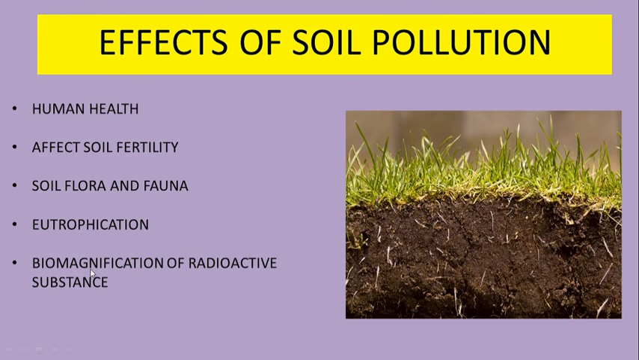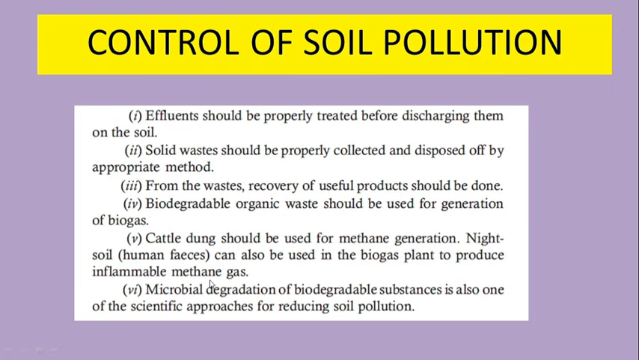Next point is that soil pollution can also lead to biomagnification, which means that chemicals like radioactive substance, if present in soil, can also magnify through food chain. So these substances may enter into plant, and through plant they may go into herbivore, then carnivore, and even they may reach us.